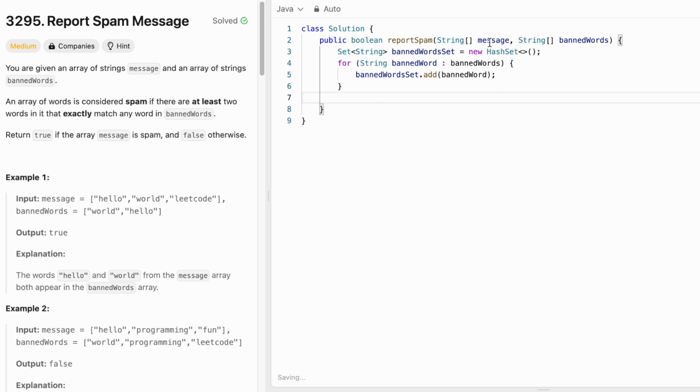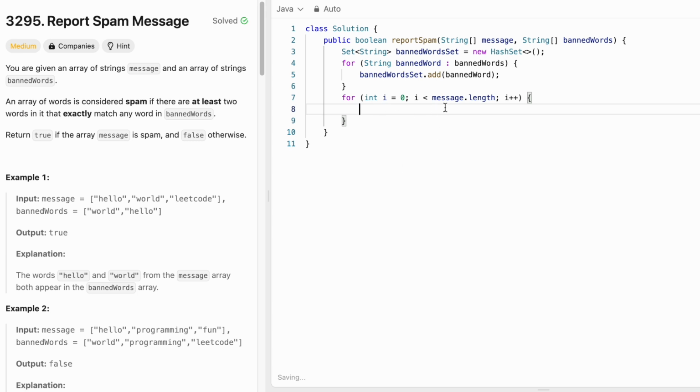Now let's iterate through the original message array, one word at a time. So I start with an index from the 0th index until the end of the message array. Now we have to check the current word we are iterating. So we check if this set contains the current word we are iterating, which is message of i.